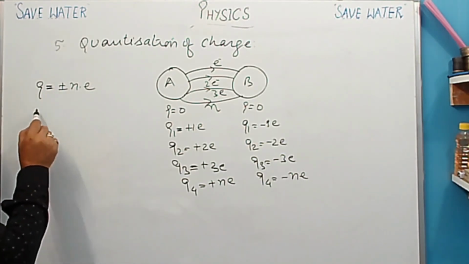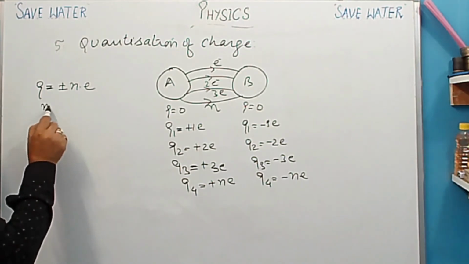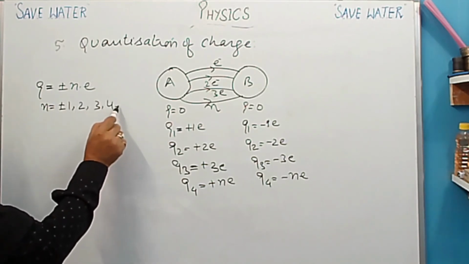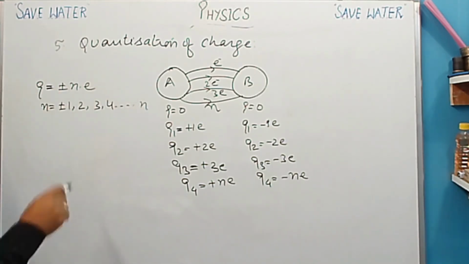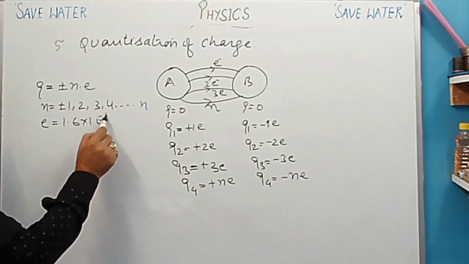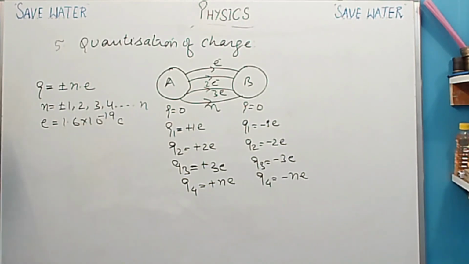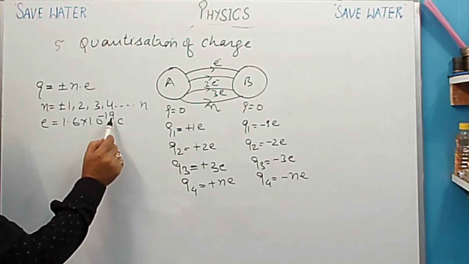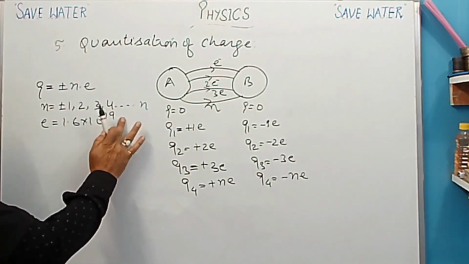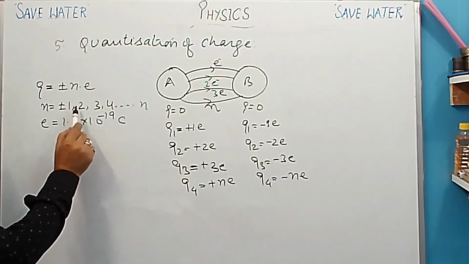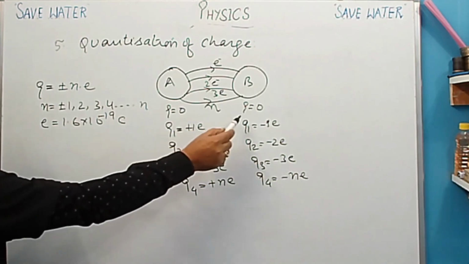Okay, any problem here? So n is, what is n? So n is here, it is plus minus, it can be 1, it can be 2, it can be 3, it can be 4, so on, it can be n also. And E कितना है? Charge on electron, it is 1.6 into 10 raised to minus 19 Coulomb. So this remains same, 1.6 into 10 raised to minus 19 Coulomb. So this is capital C. So this is the charge on electron, and n it can be 1, 2, 3, 4 and so on. Okay, it is starting with 0.